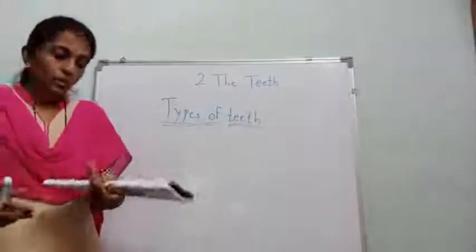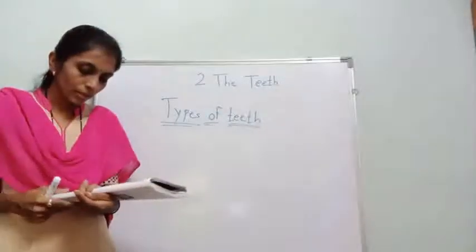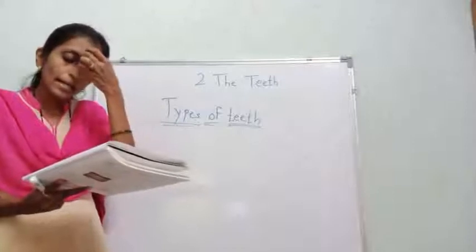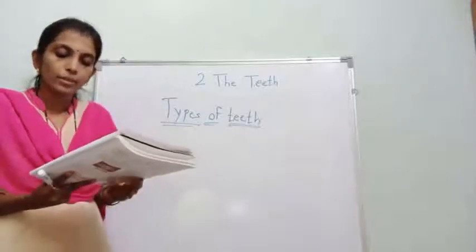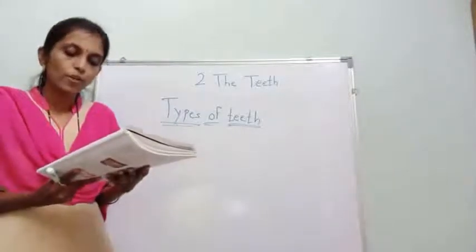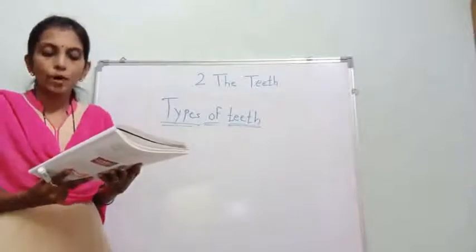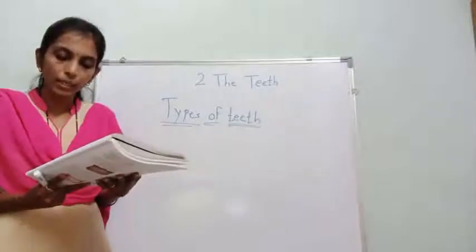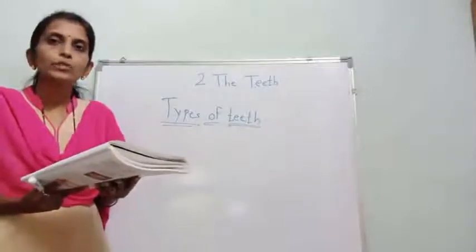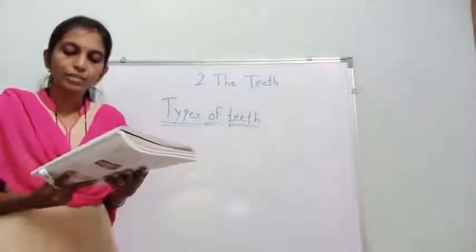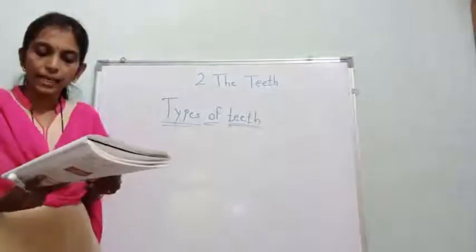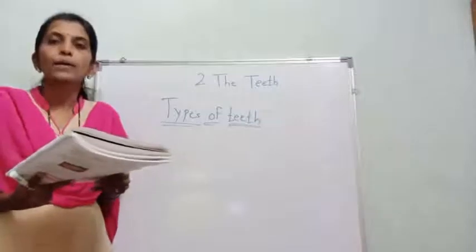See, I read the para carefully, and you listen to it carefully. Teeth are classified into different types. So on the basis of life of teeth, they are of two types: temporary and permanent teeth. So on the basis of structure and functions, they are of four types: incisor, canine, premolar and molar.